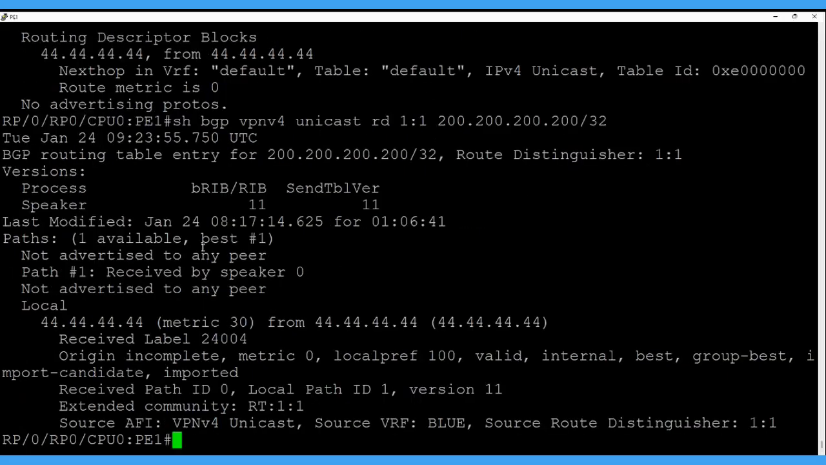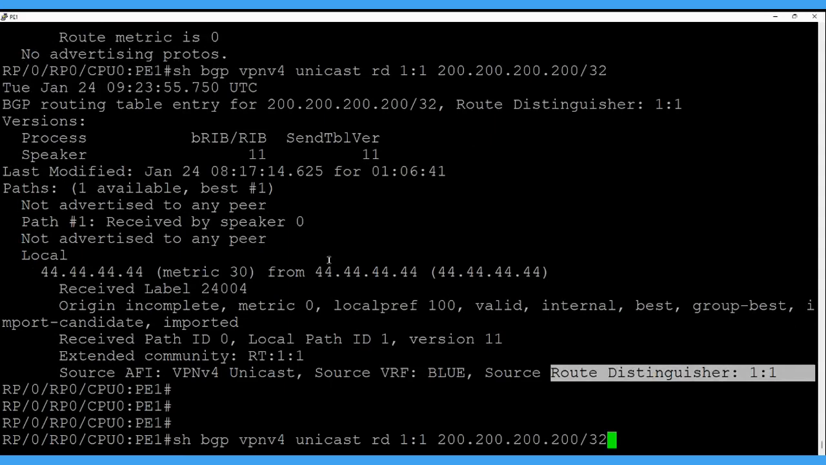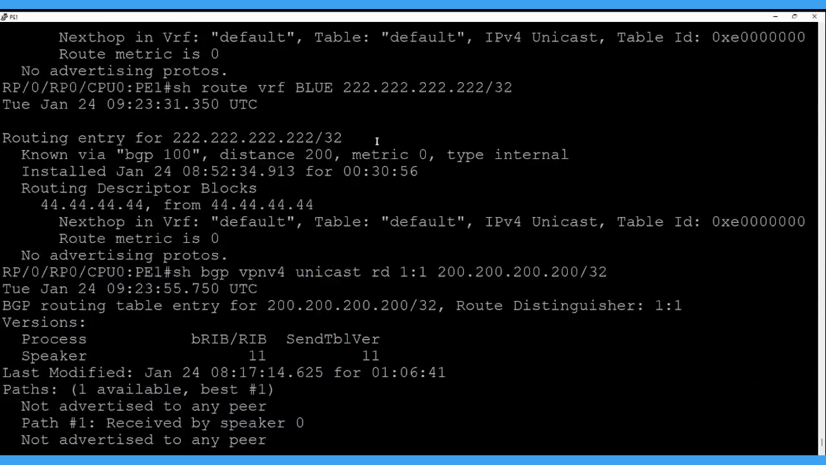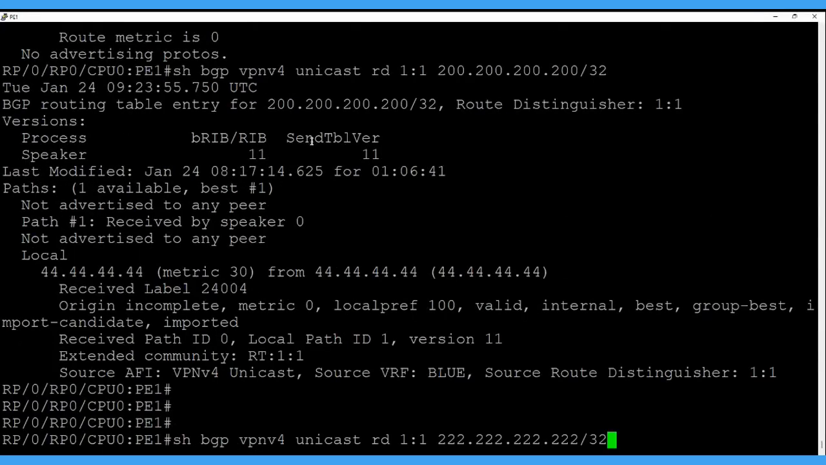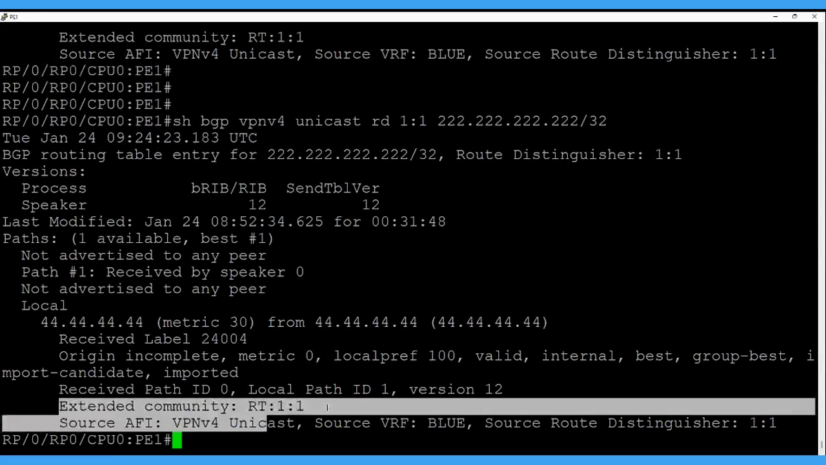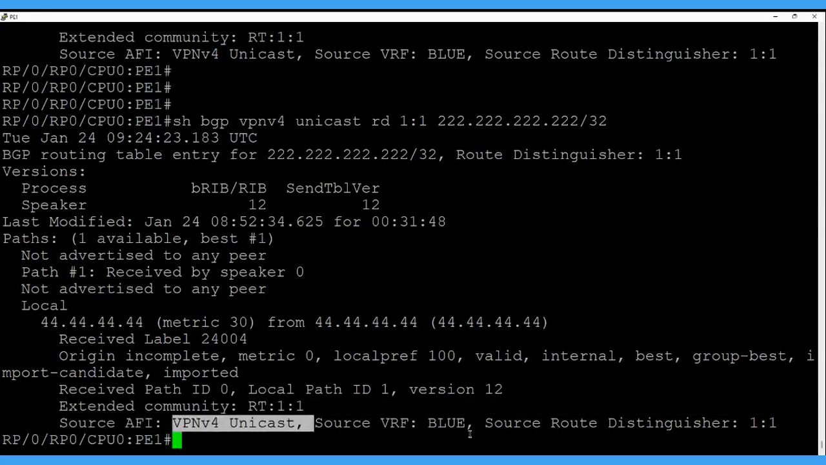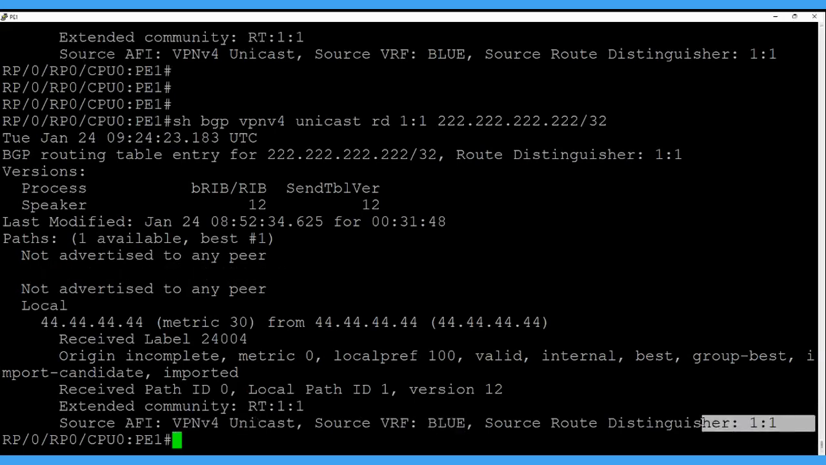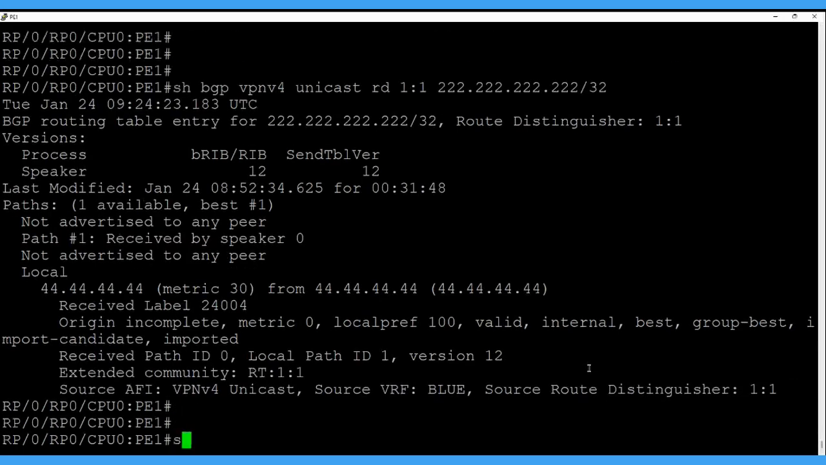Okay, this is the route, it's coming from this, and this is the received label. We can say it's a VPN label, and this is the extended community RT. I also used 1.1. This is the route target value. And if we check for the 222 also, here we go for the 222. This is the next hop, this is the VPN label we have, and these are the communities, VPNv4 unicast, VRF is blue. Here's the RD.